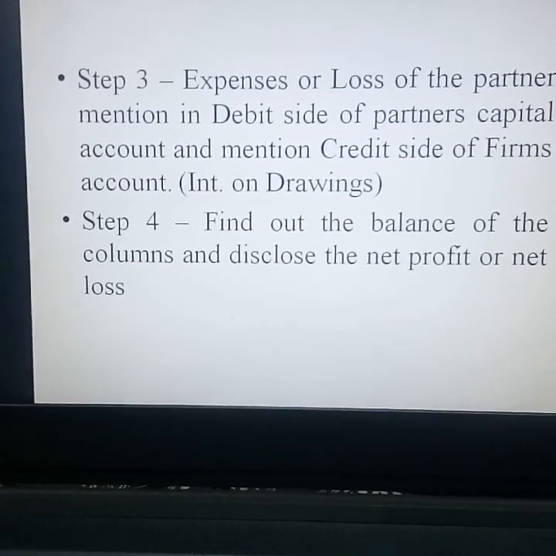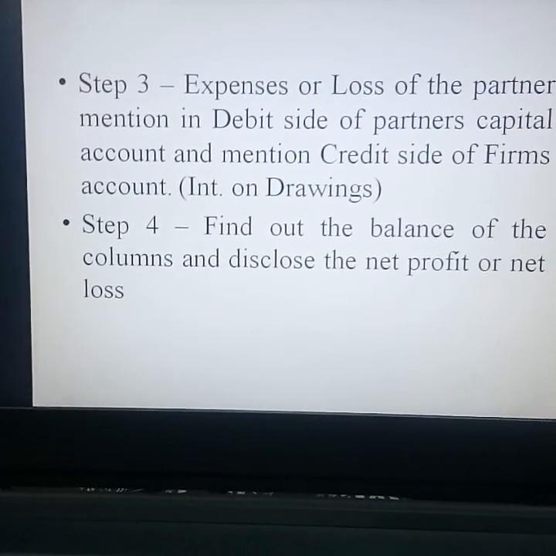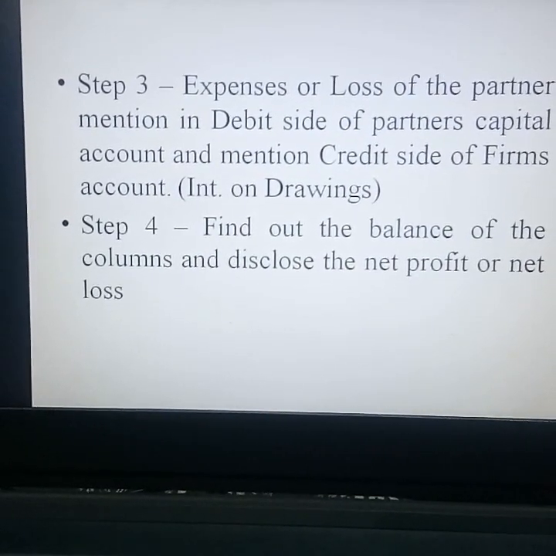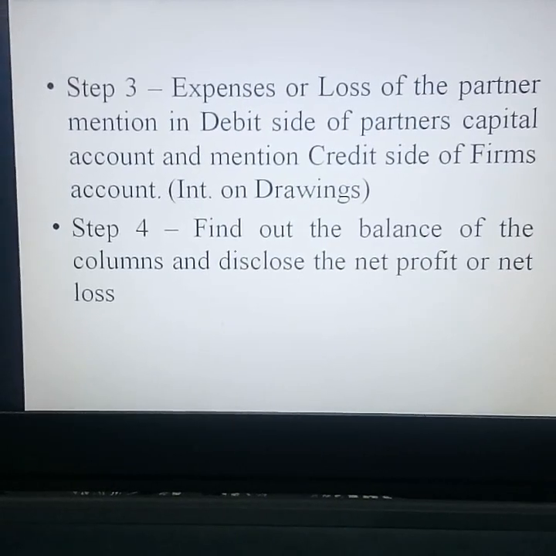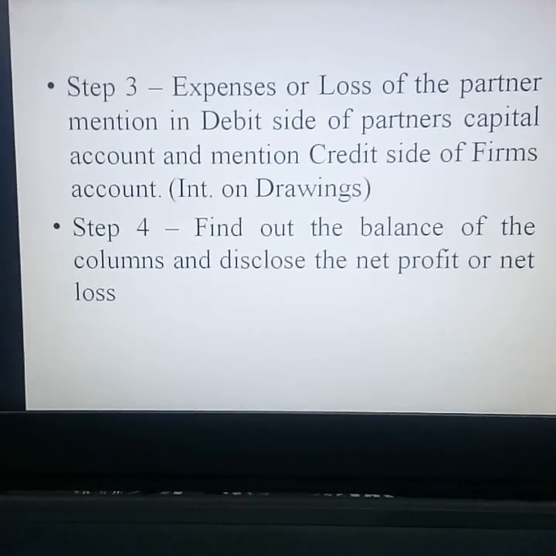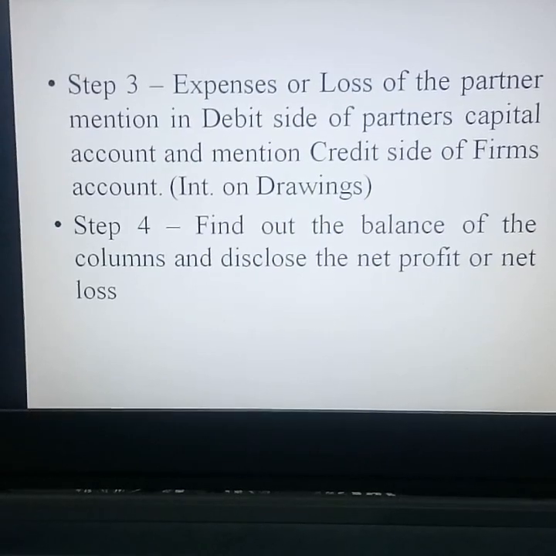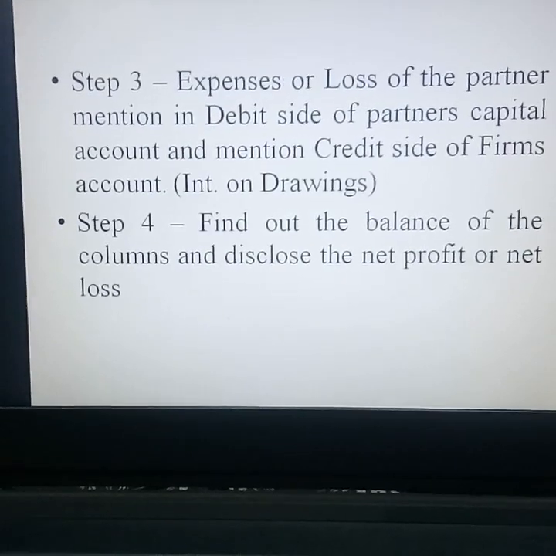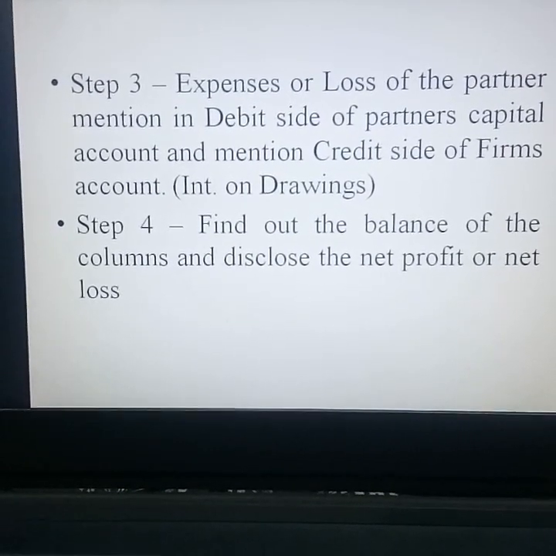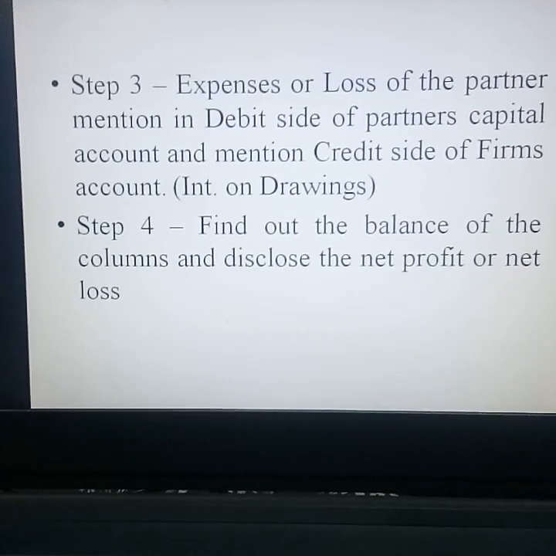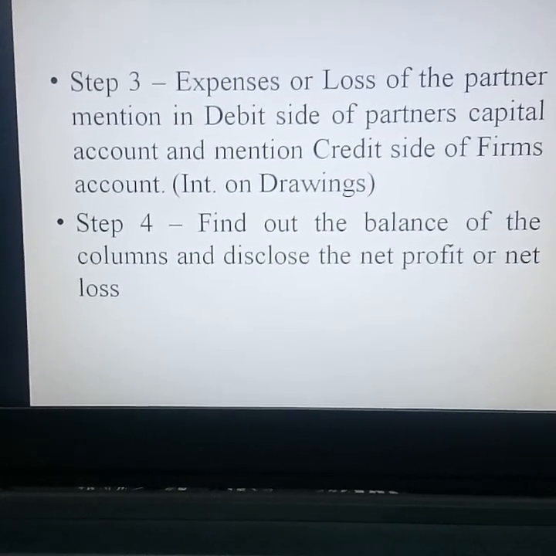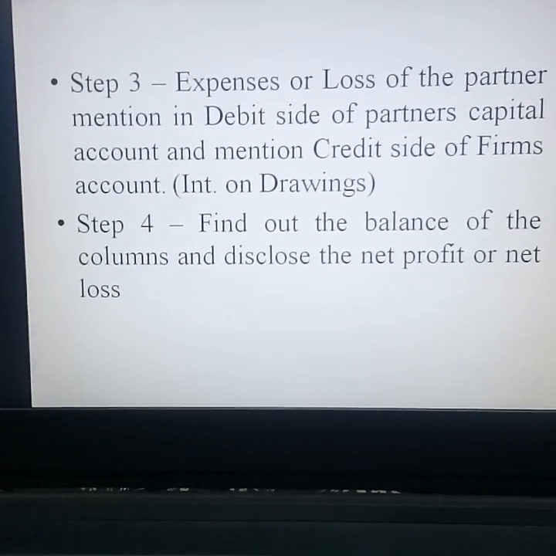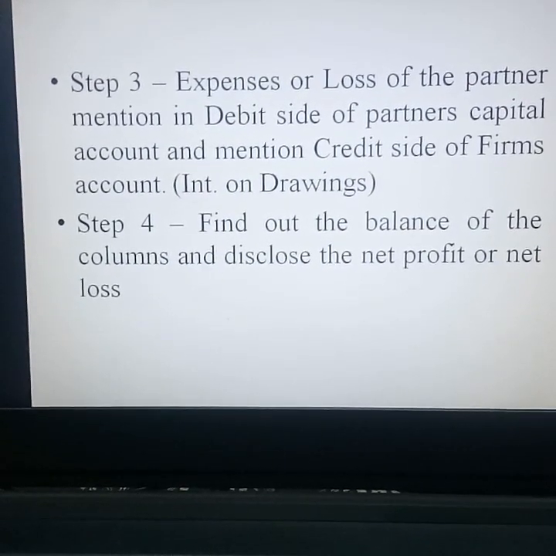Next, third, expenses or losses of partners are mentioned on the debit side of the partners' capital account and on the credit side of the firm's account. For example, interest on drawings is a loss for the partners. At the same time, it is income for the business. So interest on drawings is mentioned on the debit side of the analytical table under the partners' capital account and on the credit side of the firm's account. Then step 4, find out the balance of the columns and disclose the net profit or net loss.